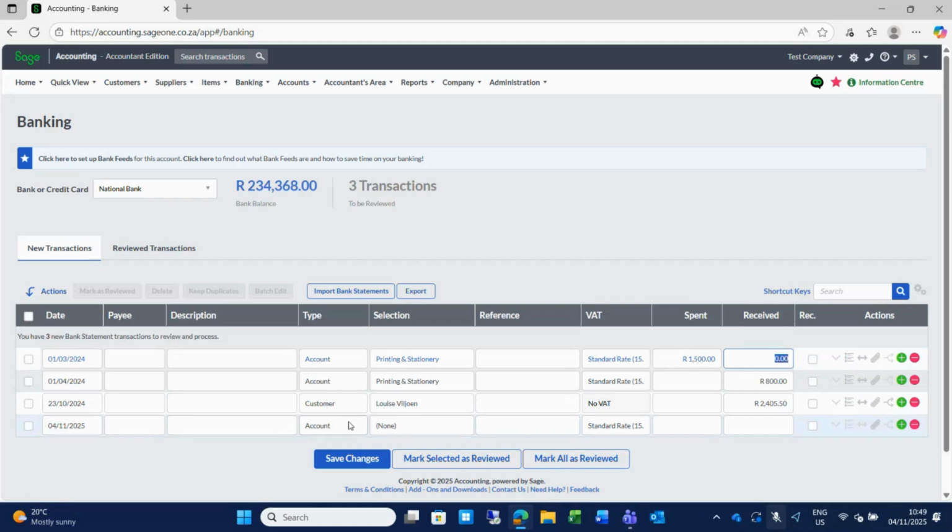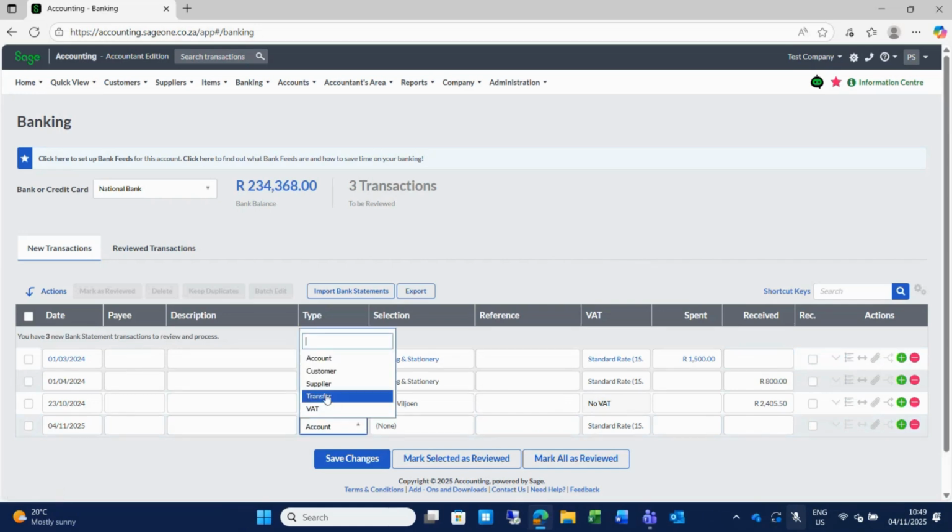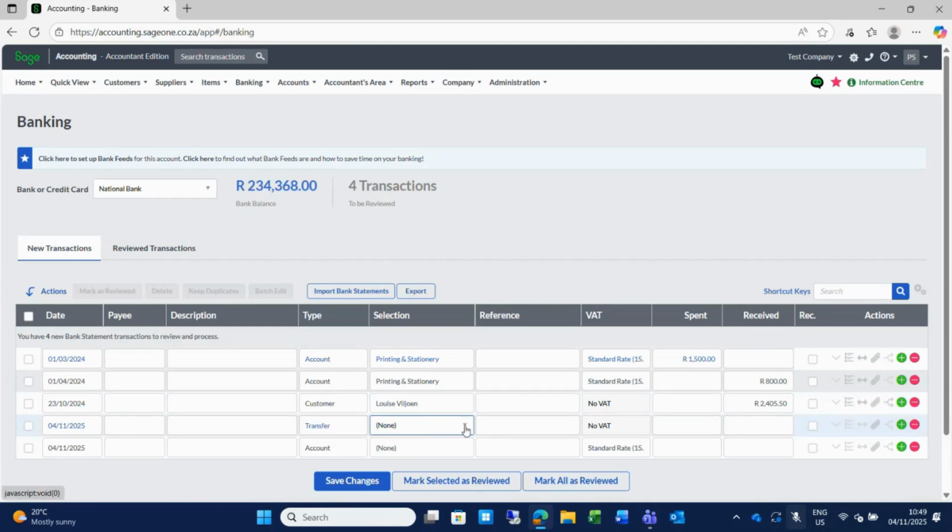If I go to a blank line, you will see here that we can, for instance, select transfer, and then I can say that I want to transfer money to the test bank account, and there's no VAT applicable, so it's grayed out, and it is 10,000 Rand that I'm going to transfer. And it will automatically then be in my test bank account as well.